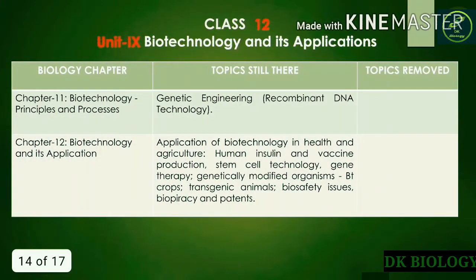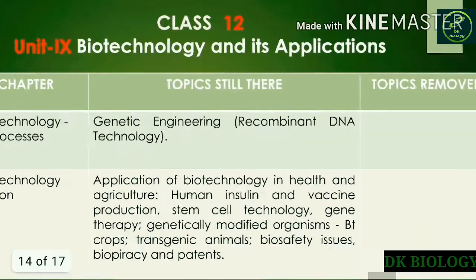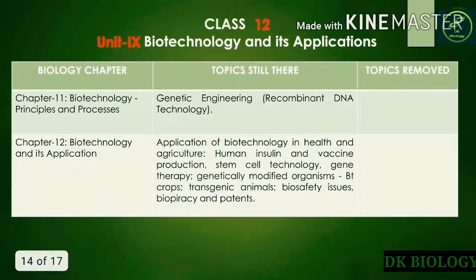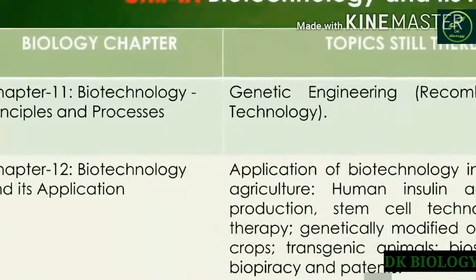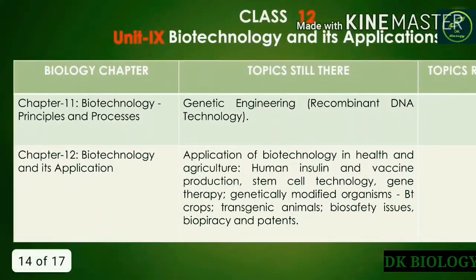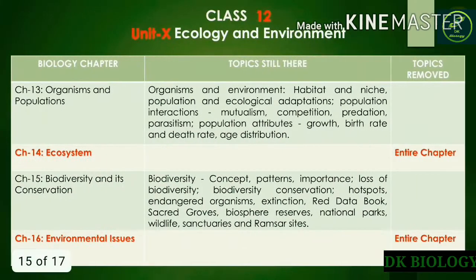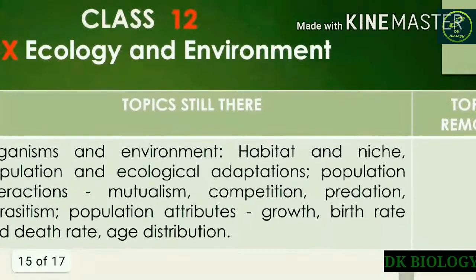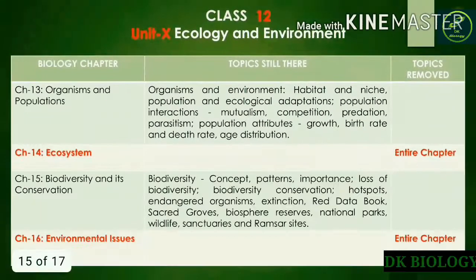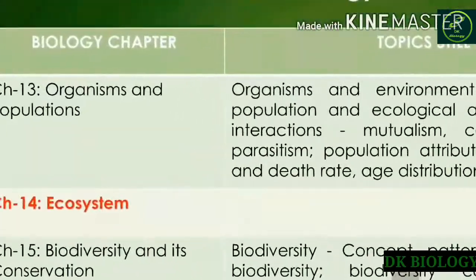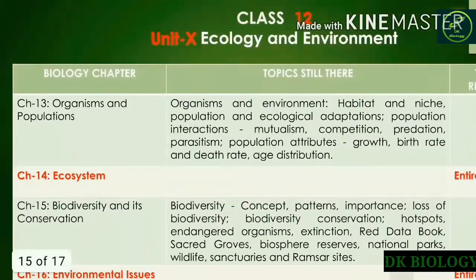The next unit is biotechnology and its applications. This unit basically has two chapters, biotechnology principles and processes, and biotechnology and its applications. There is no change. The next unit is ecology and environment, the last unit of 12th biology. The 13th chapter, organisms and populations, has no change.